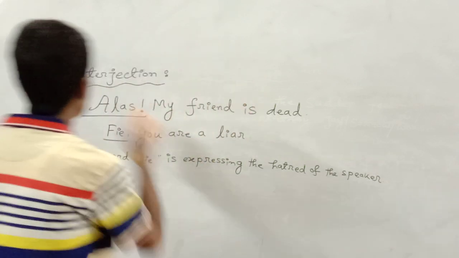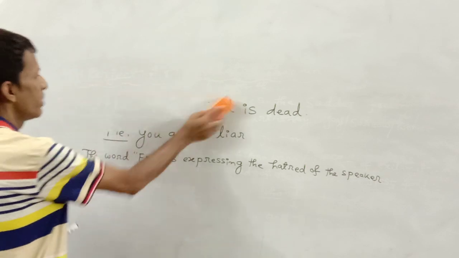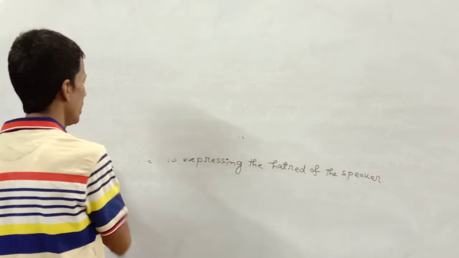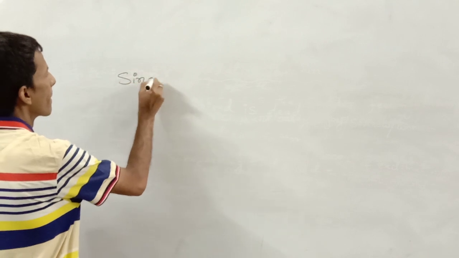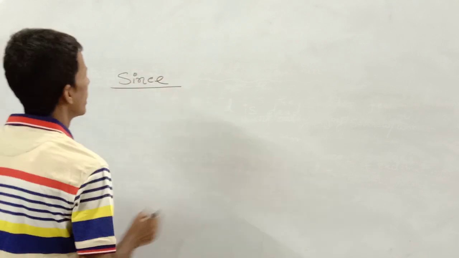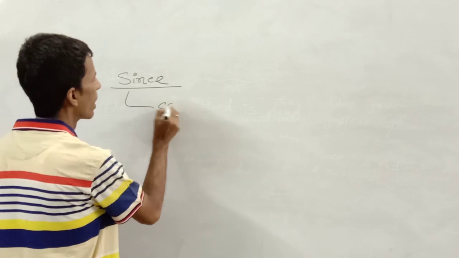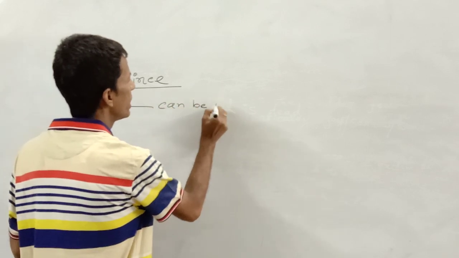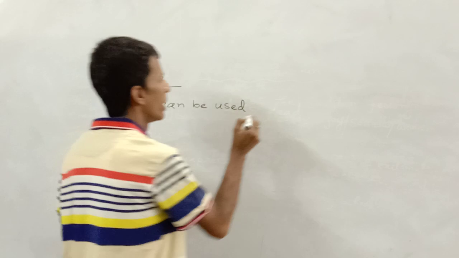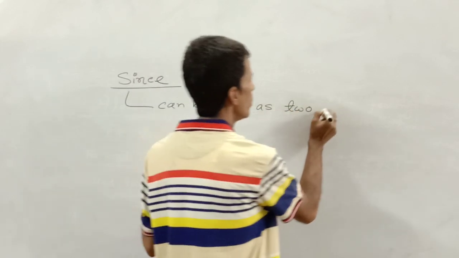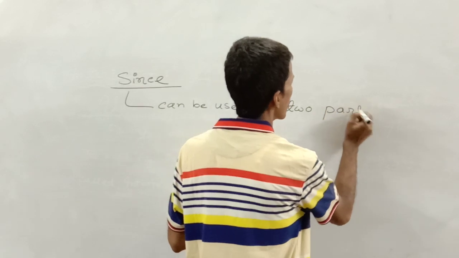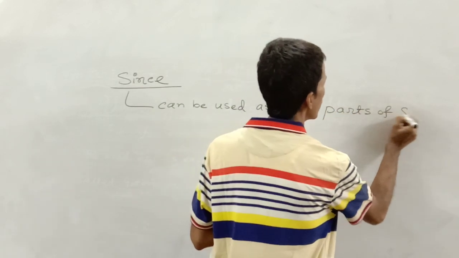Now you will learn in what way the same word can be used as preposition and conjunction. The word since can be used as two parts of speech.